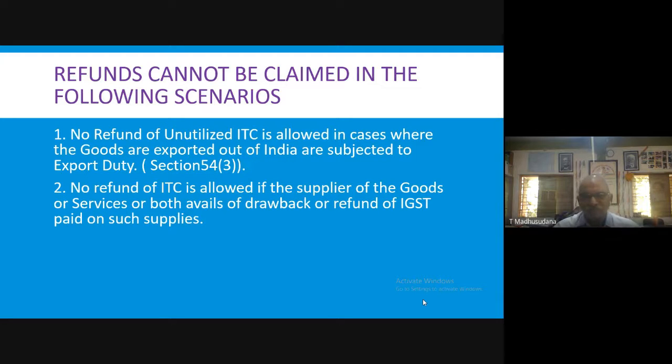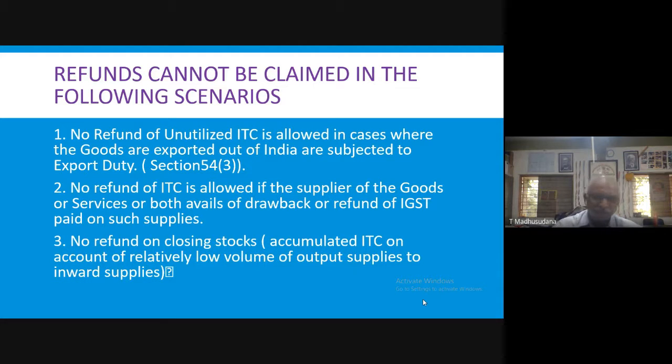He is not eligible to claim refund of his input tax credit paid on goods and services purchased by that particular supplier. Under various circumstances, if the supplier claimed the refund of tax on outward supplies, then in that case we cannot claim refund of input tax.